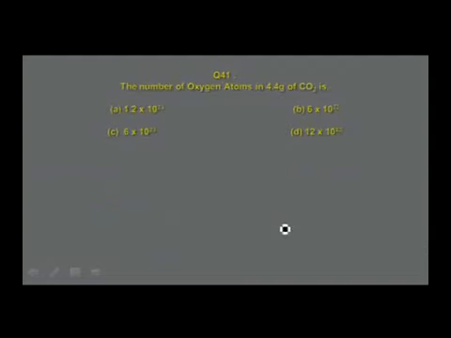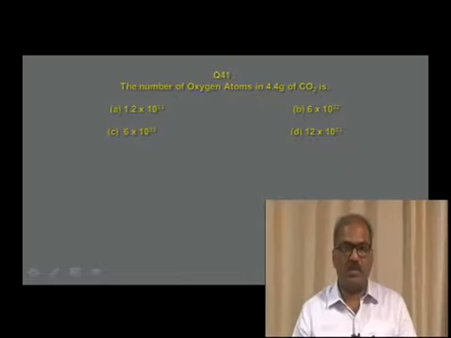Let us go to the next slide. The number of oxygen atoms in 4.4 grams of carbon dioxide is: option A 1.2 into 10 power 23, option B 6 into 10 power 22, option C 6 into 10 power 23, option D 12 into 10 power 23. The question is related to the number of atoms and the mass. When the question is related to number of atoms and mass, what is the relation that you have to use? You remember, 1 molar mass of any substance contains Avogadro number of molecules.